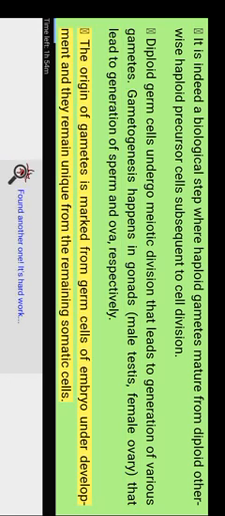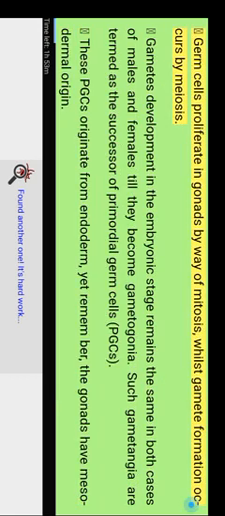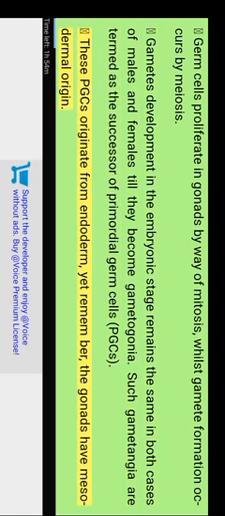The origin of gametes is marked from germ cells of the developing embryo, and they remain distinct from the remaining somatic cells. Germ cells proliferate in gonads by mitosis, whilst gamete formation occurs by meiosis. Gamete development in the embryonic stage remains the same in both males and females until they become gametogonia. These gametogonia are termed the successors of primordial germ cells, PGCs. These PGCs originate from endoderm, yet remember, the gonads have mesodermal origin. PGCs are present in the posterior epiblast and in due time migrate to endoderm. They then migrate through the gut to the genital ridges.